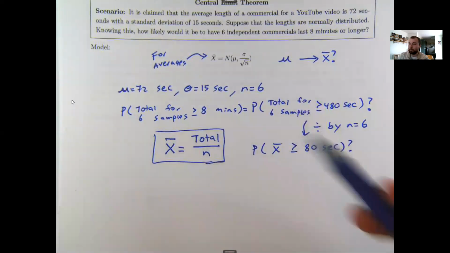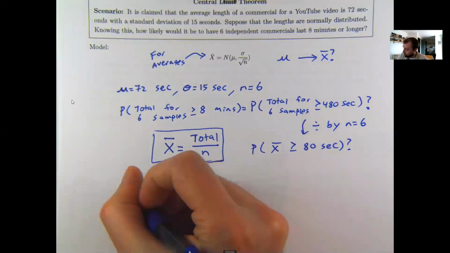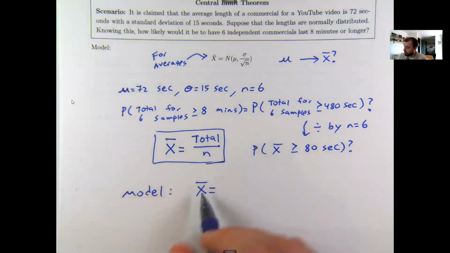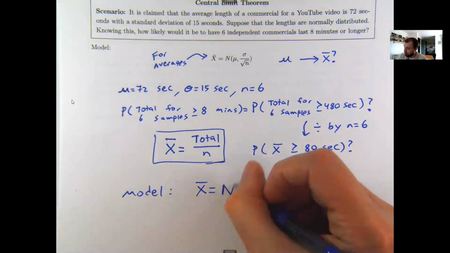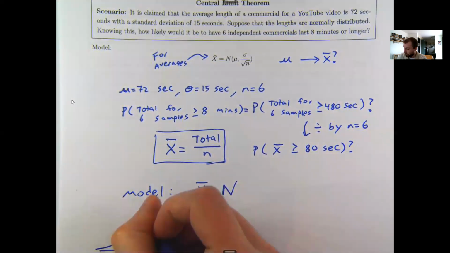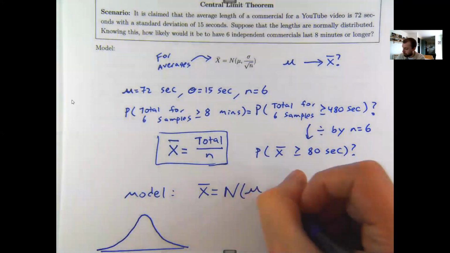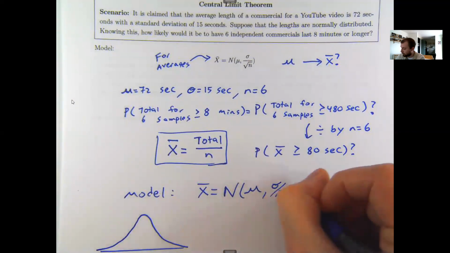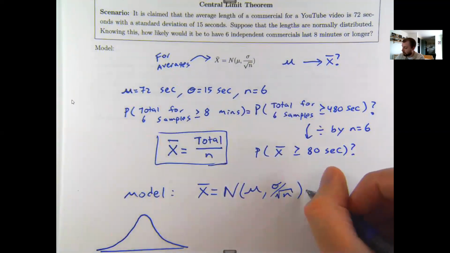So sometimes I have to do a little bit of prep work before I can use these models, but that's okay. So my model to answer this question will be x bar, and I'm leaving this as is because this is telling me the type of question I'm dealing with. It's an x bar question. It's normally distributed. This means that when I draw the picture, it's going to look like a bell curve with an average of mu, that's my 72, and standard deviation of sigma over root n, 15 over square root 6.